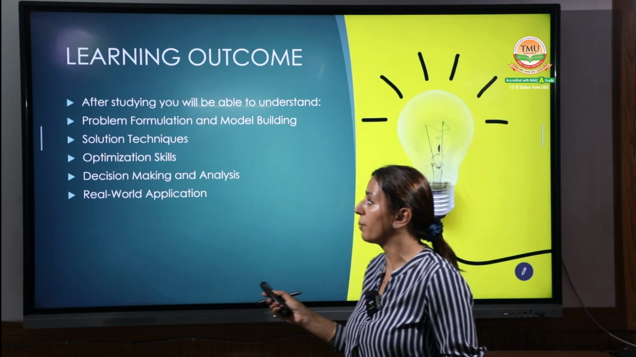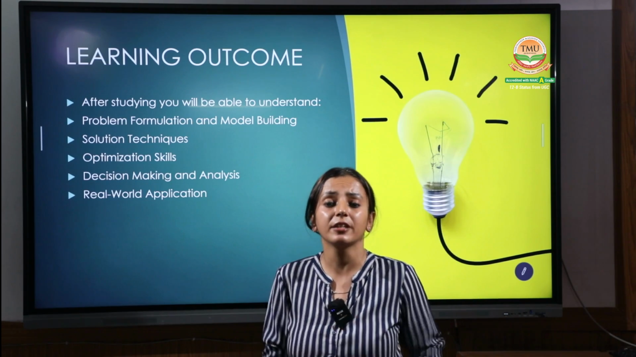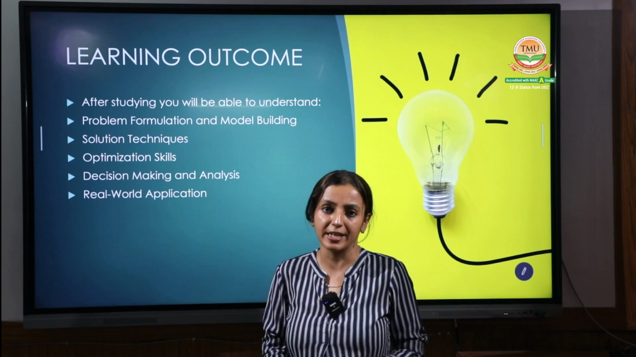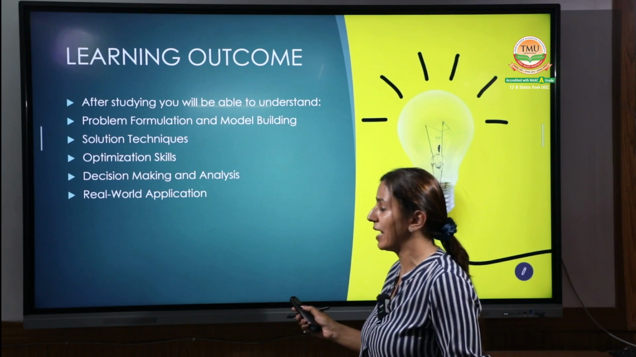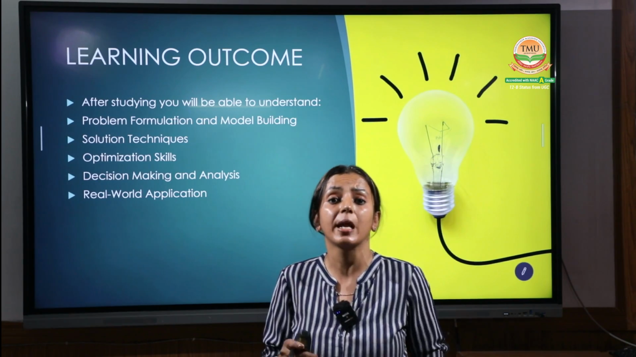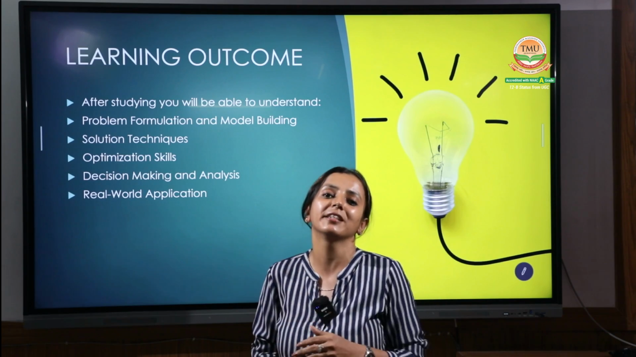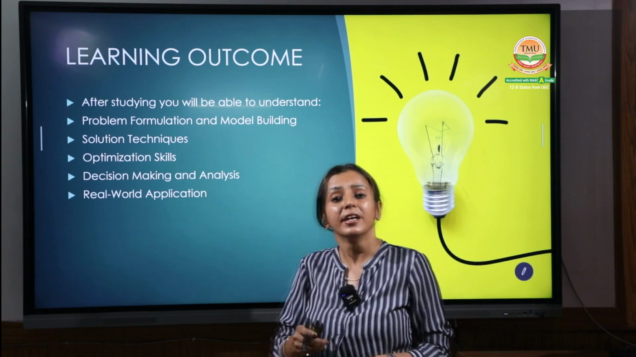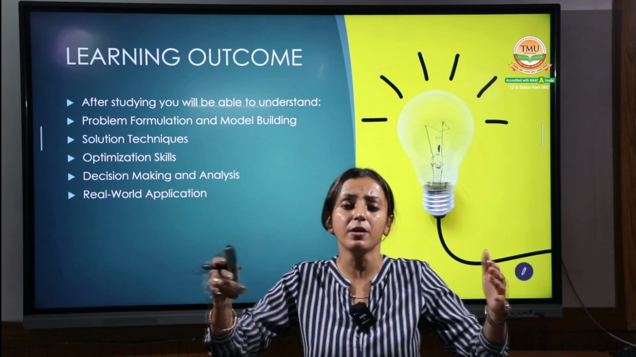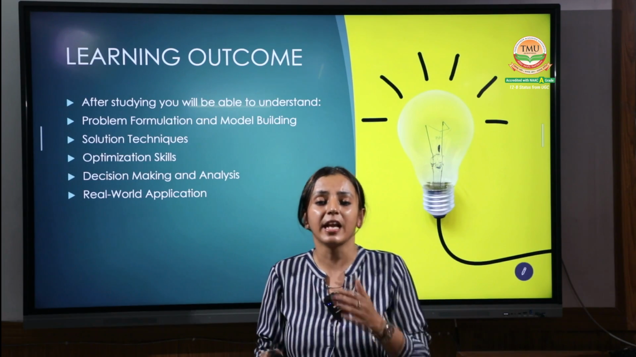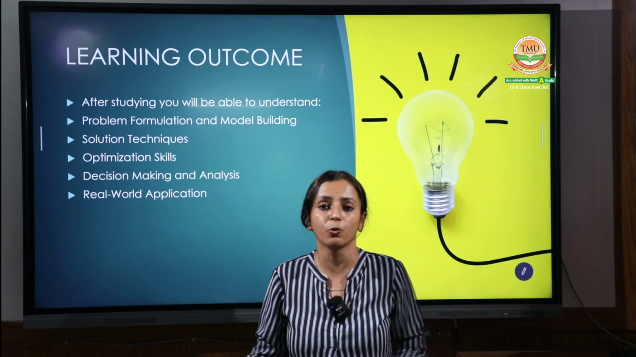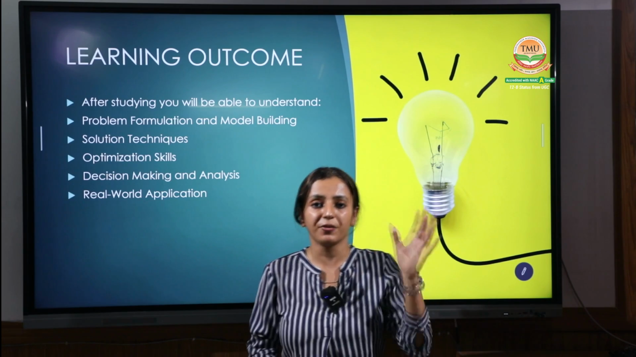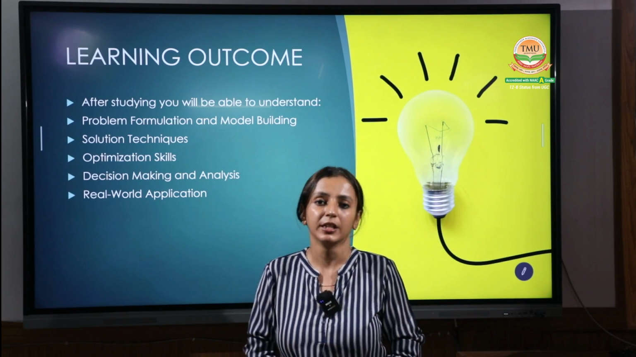Third, we will learn about the optimization skills. After studying the transportation, you will be able to find out the optimum level by using the different techniques. The next point is decision making and analysis. With the help of transportation, you are able to make the best decision, and then you analyze the decision in the best possible manner. The next word is the real world application. In the transportation problem, we have different scenarios related to cases, like where we have to transfer the goods from, where we have to send the goods, so that we can find out the real world application. Hope you're getting this, what we have to study and what we are able to learn from this chapter.